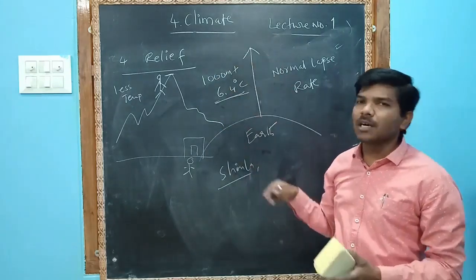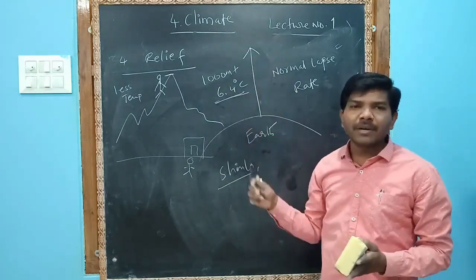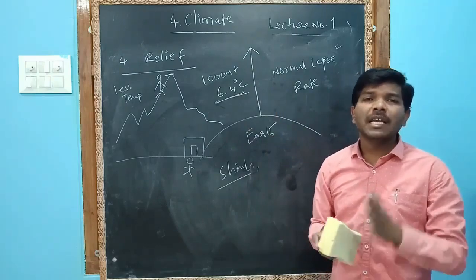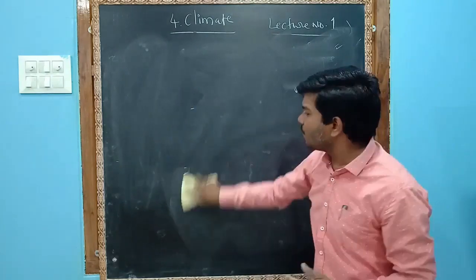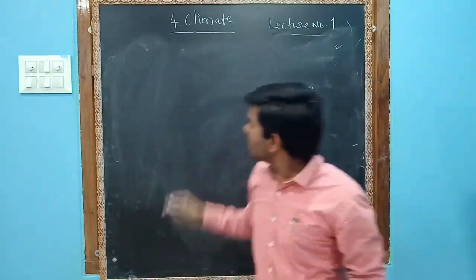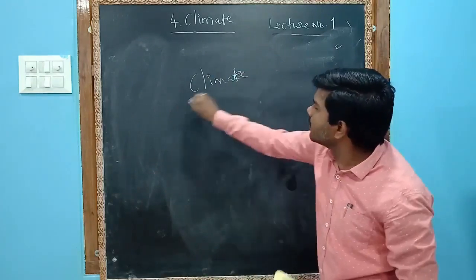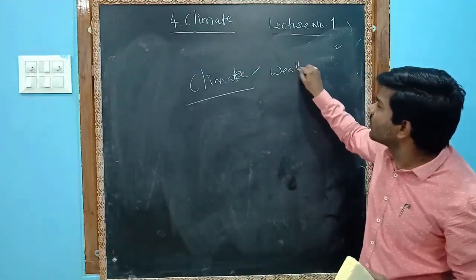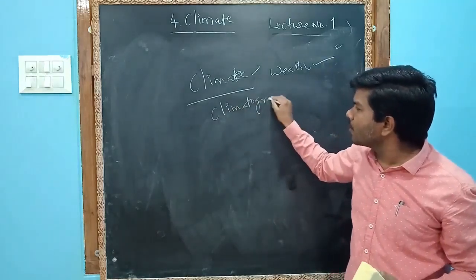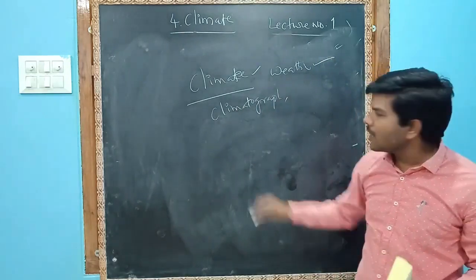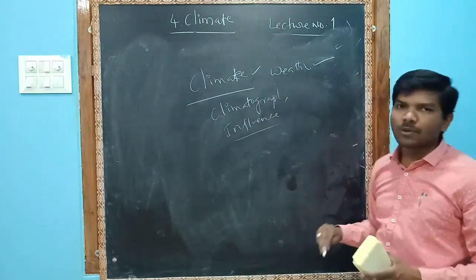So these are the climatic factors, also called climatic controls, which influence the climate. In this, our first lesson, we have done what climate is, what weather is, and what climatographs are. Climatographs we have done, and which factors influence the climate we have also done.